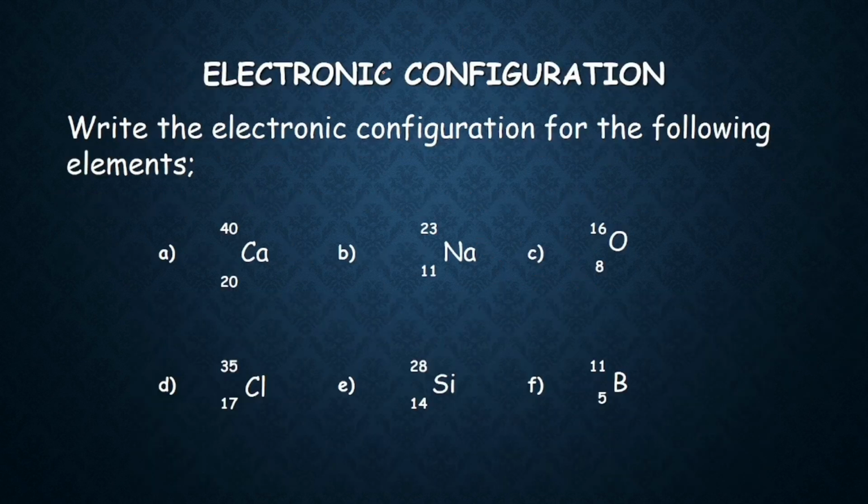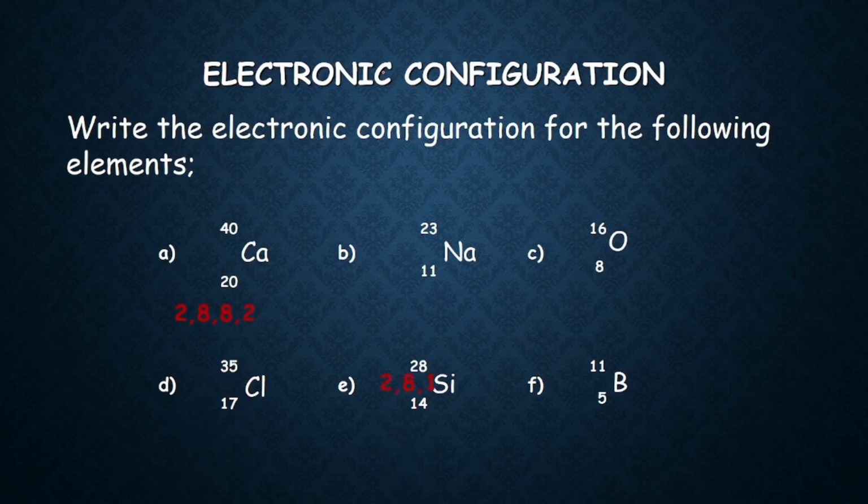Moving to the next, you tell me what the answer is. Write the electronic configuration of the following elements. Calcium. Calcium's atomic number is 20. So the number of electrons it can have is 20. So how will you calculate? It is 2, 8, 8, 2.